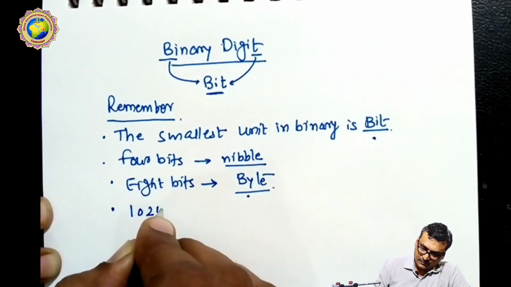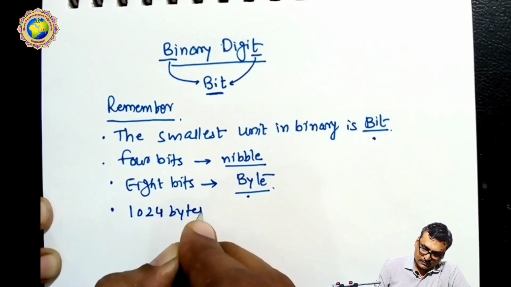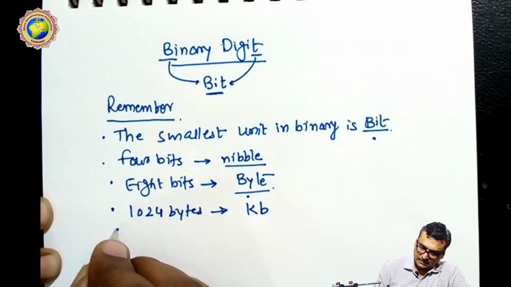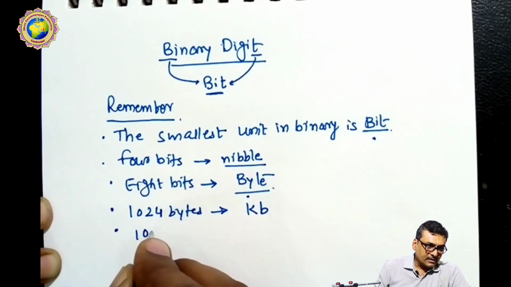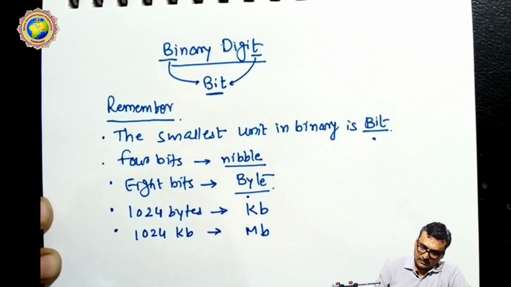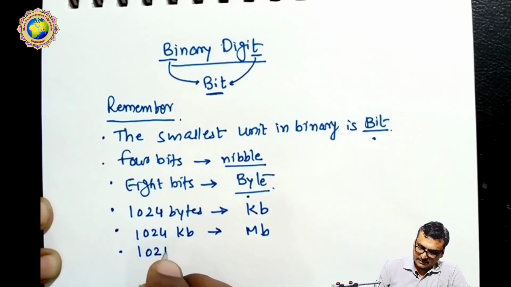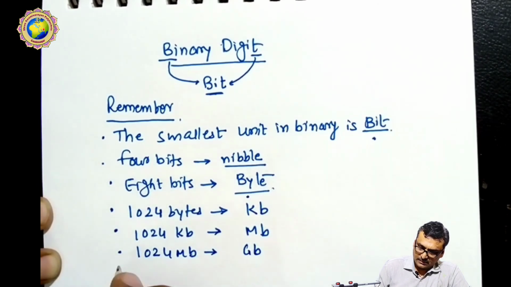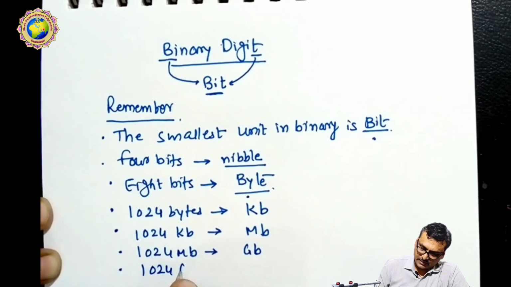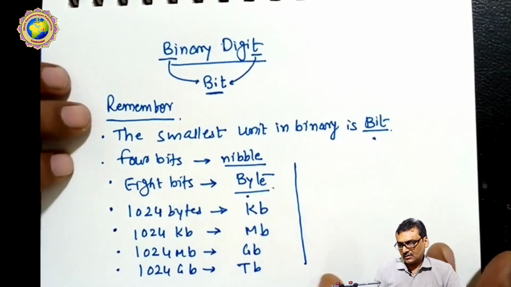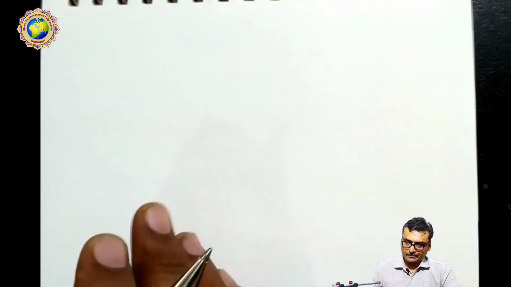Next, 1024 bytes are called a kilobyte. In the same way, 1024 kilobytes are called a megabyte. Then 1024 megabytes are called a gigabyte, and 1024 gigabytes are called a terabyte. So this terminology and conversion you have to remember.